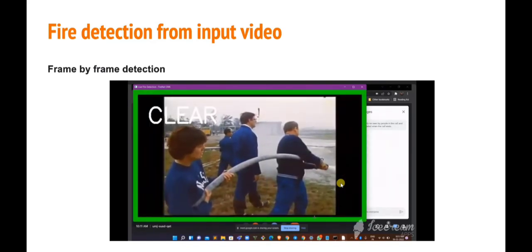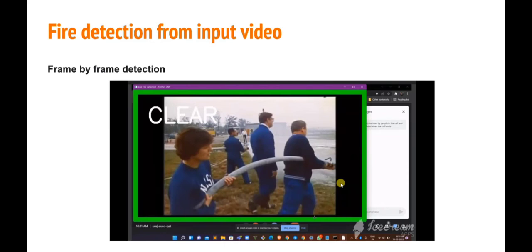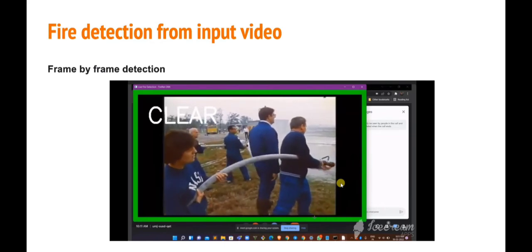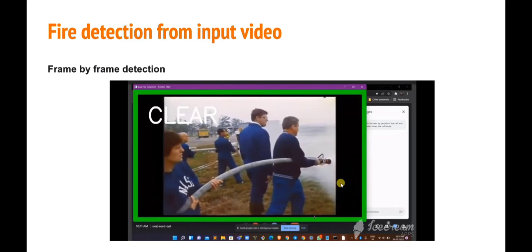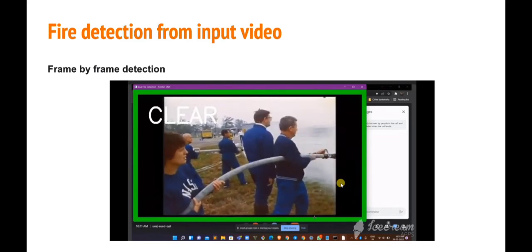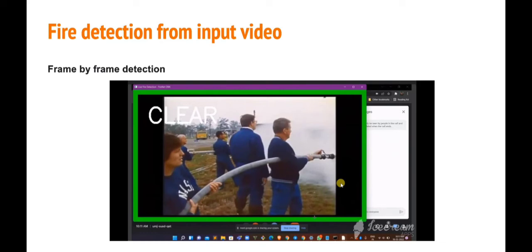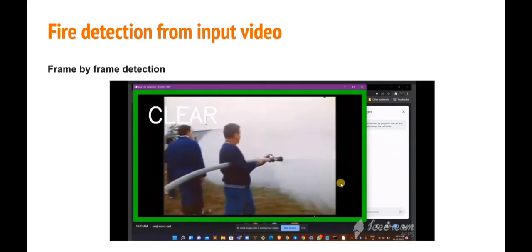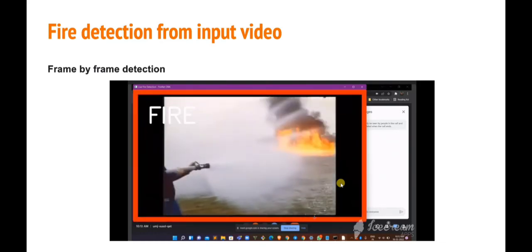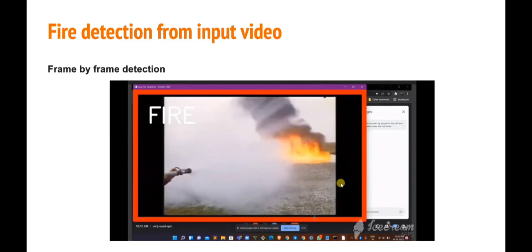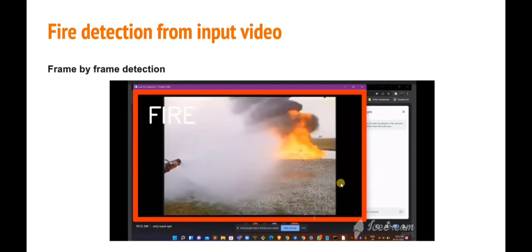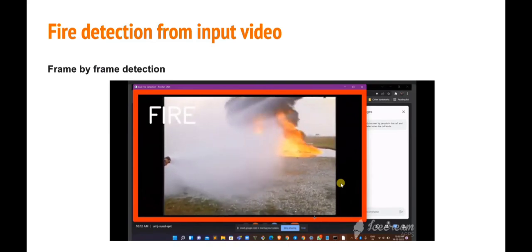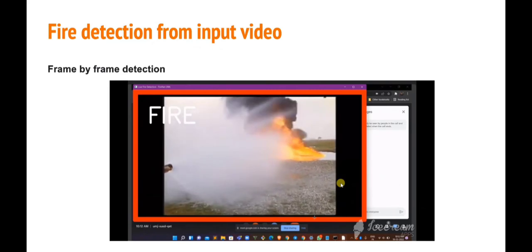So if there isn't any fire in the video, then the border becomes green and there will be a label written called clear over the screen. So like this, the model detects the presence of fire from the input video, and immediately if there's any fire detected, the borders get changed to red and the label will be changed to fire. So two outputs, fire or clear, will be displayed along with the colors of the border, red or green.